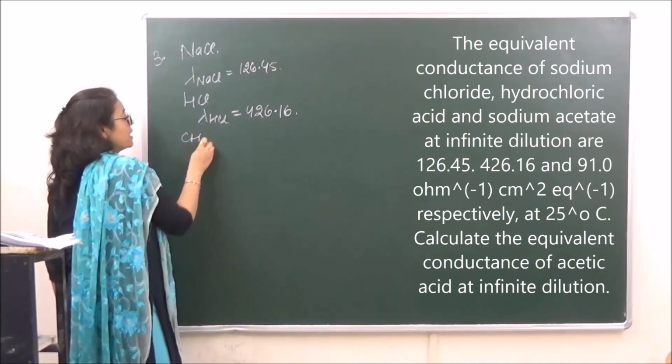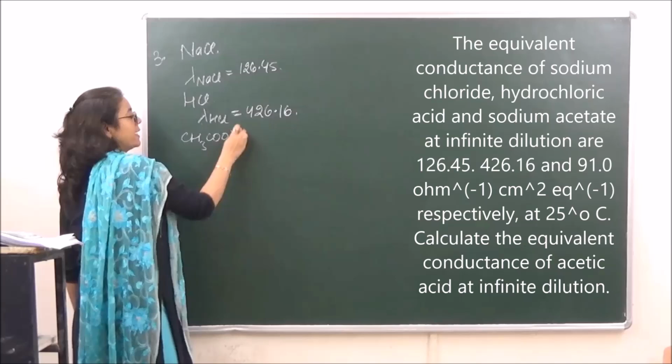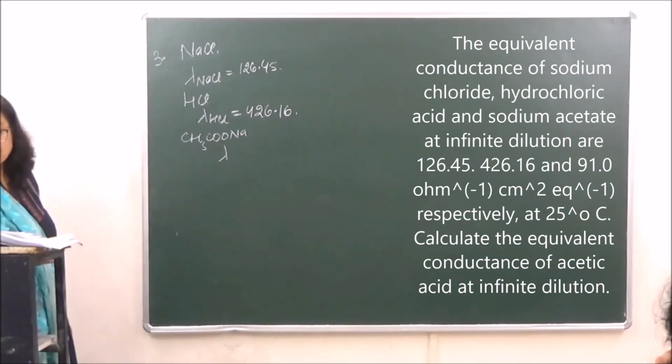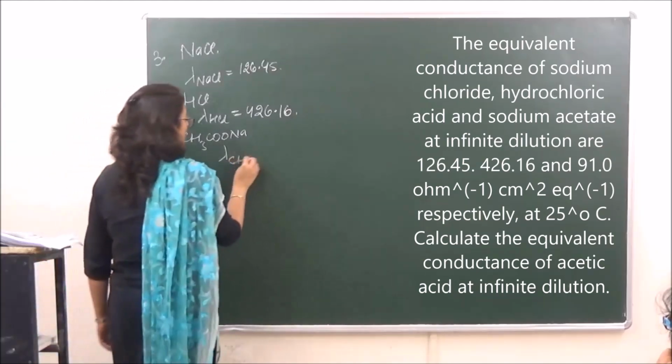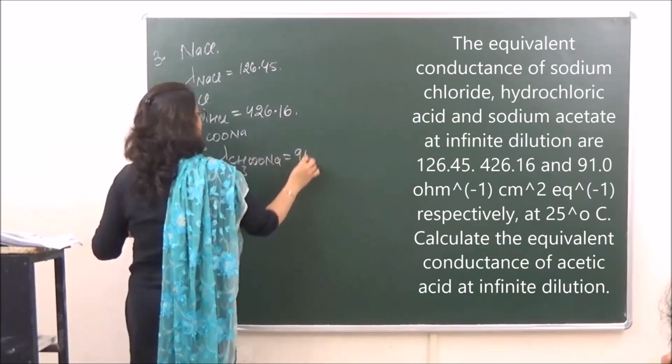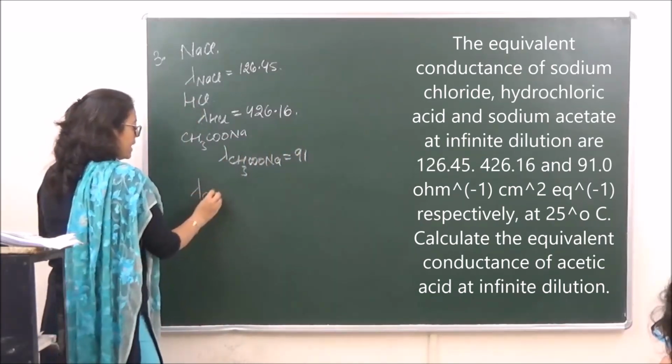And they have given us sodium acetate. Lambda for sodium acetate given to us is 91. And we have to calculate lambda for